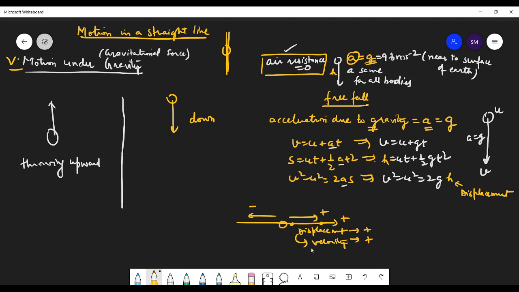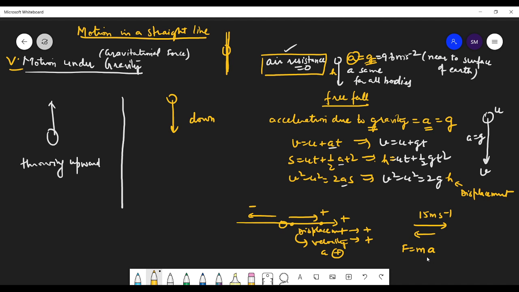And then we had acceleration also. If acceleration is in this direction, it was considered positive, so positive acceleration. Students, it might be possible that the body is moving in this direction with, like, 15 meters per second, and the acceleration might be in this direction also. That's retardation, so negative acceleration.